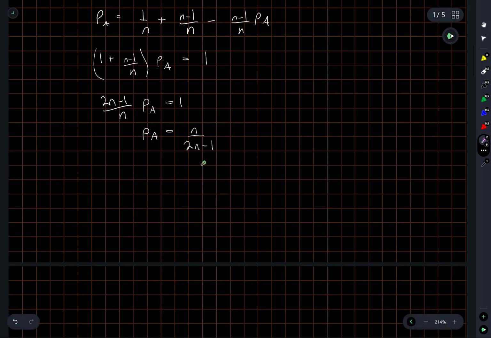And the thing that I was looking for here is I wanted to see what happens as n gets very large. The probability that the first player wins, in this case, converges to a half, which you would expect, right? If you have a 10 million sided die and you're alternating taking turns, and the first player to roll a 1 wins, you're probably not going to win on the first roll, right?